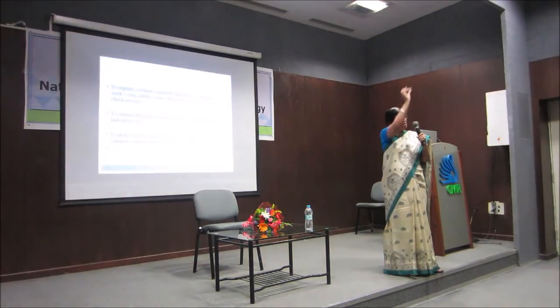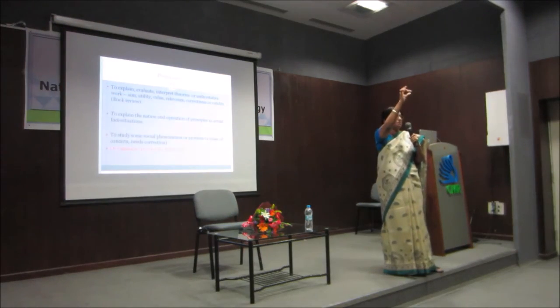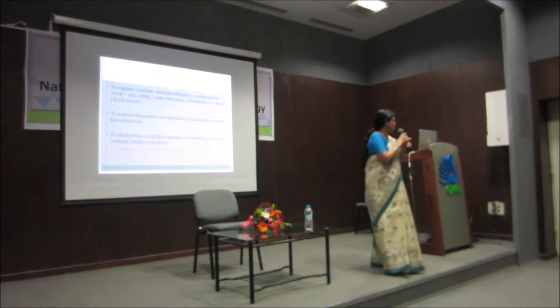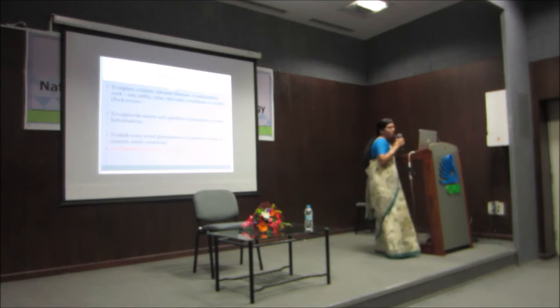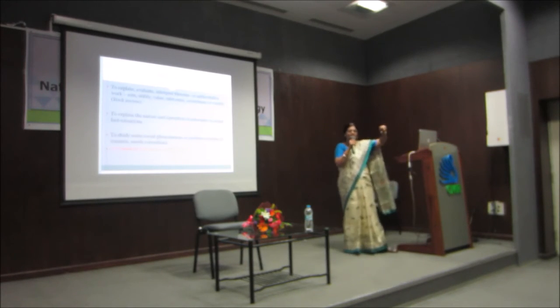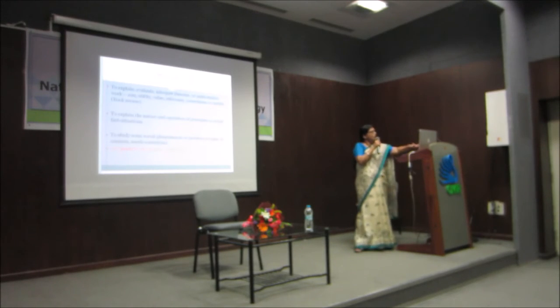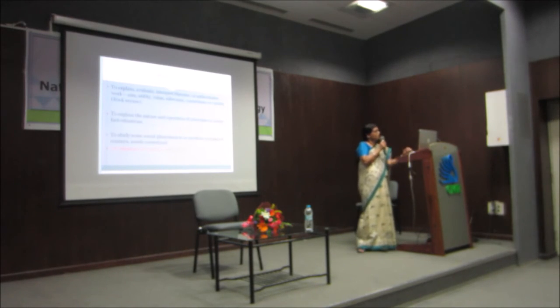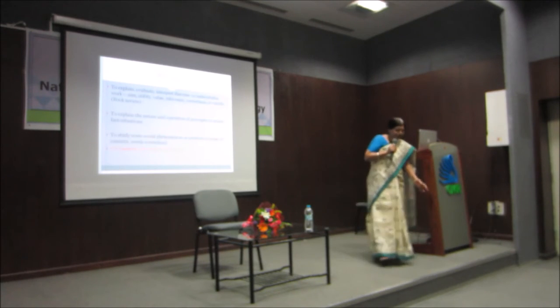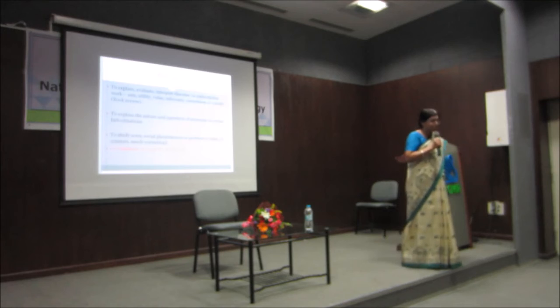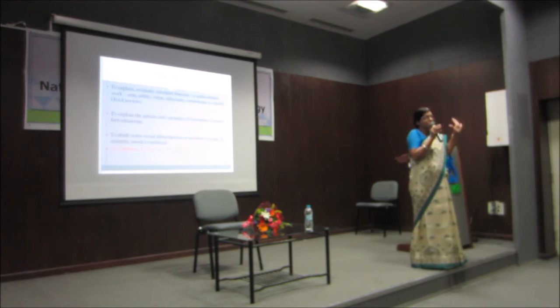Then you show the flaws in relation to that basic theory or concept that you picked up, and you show how this book has made a good contribution, but it also has left some gaps for future research to come in. Sometimes we use legal research to explain the operation of principles in an actual fact situation or some social phenomenon or a problem. For example, we wrote an article in the American Journal of Humanities and Social Sciences. We were trying to explain tradition and modernity as two opposite poles.